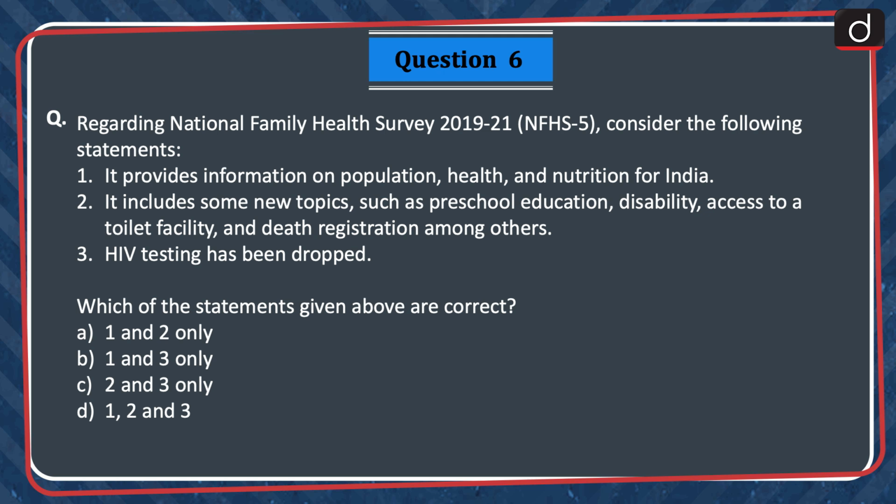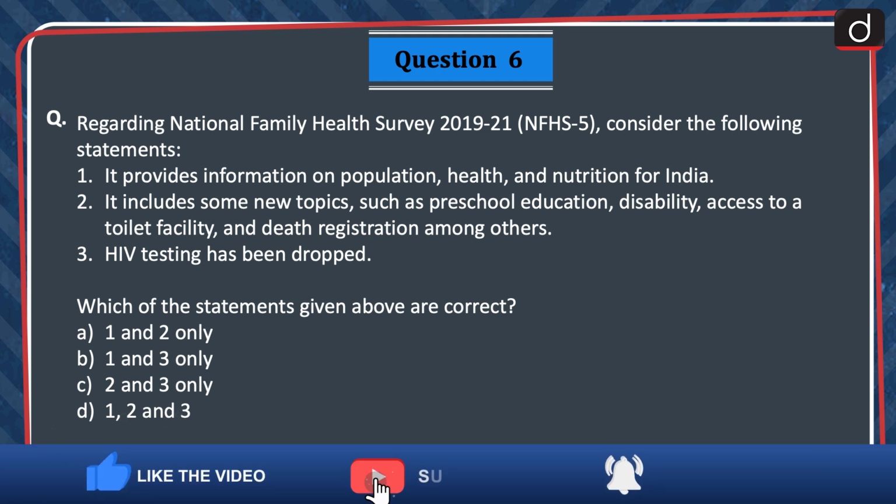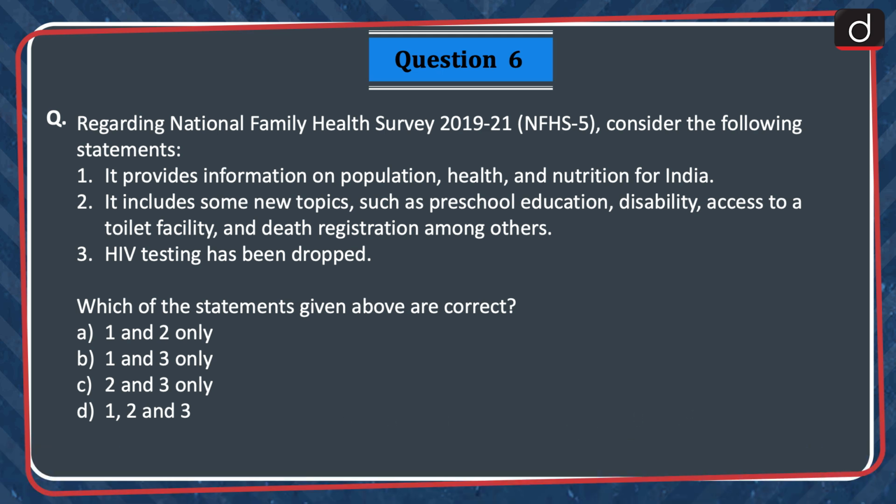Next question, regarding National Family Health Survey 2019 to 21, that is NFHS 5, consider the following statements. 1. It provides information on population health and nutrition for India. 2. It includes some new topics such as preschool education, disability, access to a toilet facility, and death registration, among others. 3. HIV testing has been dropped. Which of the statements given above are correct? 1 and 2 only, 1 and 3 only, 2 and 3 only, or 1, 2 and 3? The correct answer is option D, 1, 2 and 3.